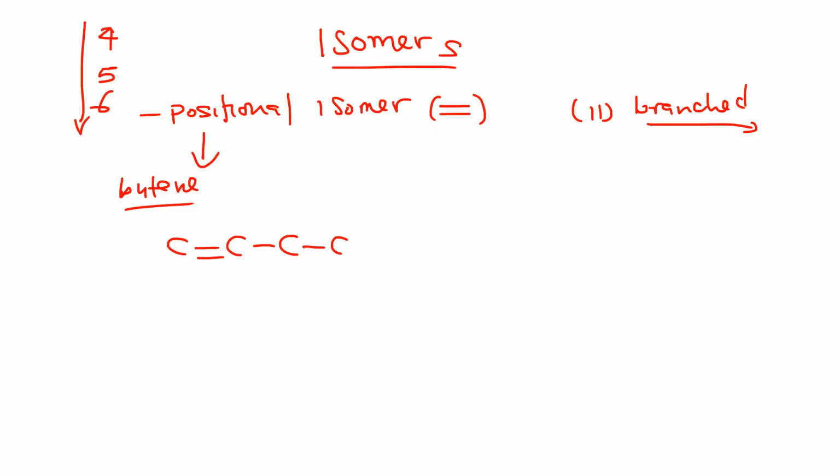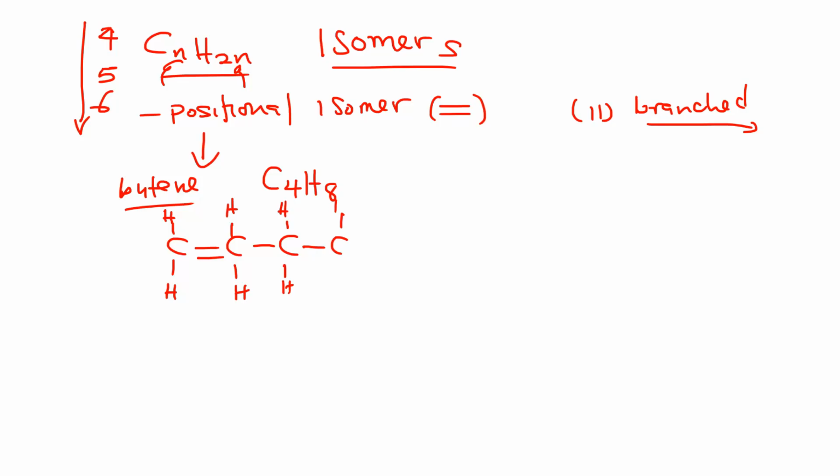We said between two carbons there should be a double bond. So to start with, the double bond will be here, and let us put hydrogens around. By the way, the molecular formula of butene is C4H8. Refer to the general formula, how we came up with this one: just insert the 4 here and the 4 there, multiply by 2. All right, so butene looks like this. So this is butene.